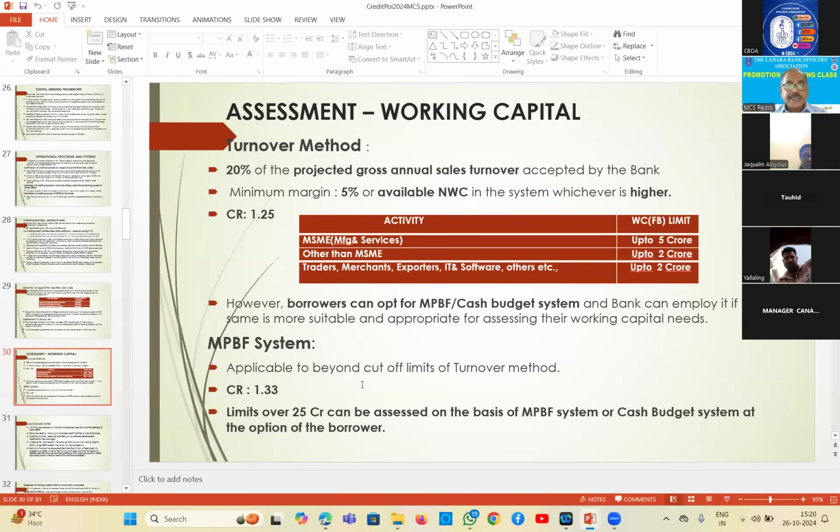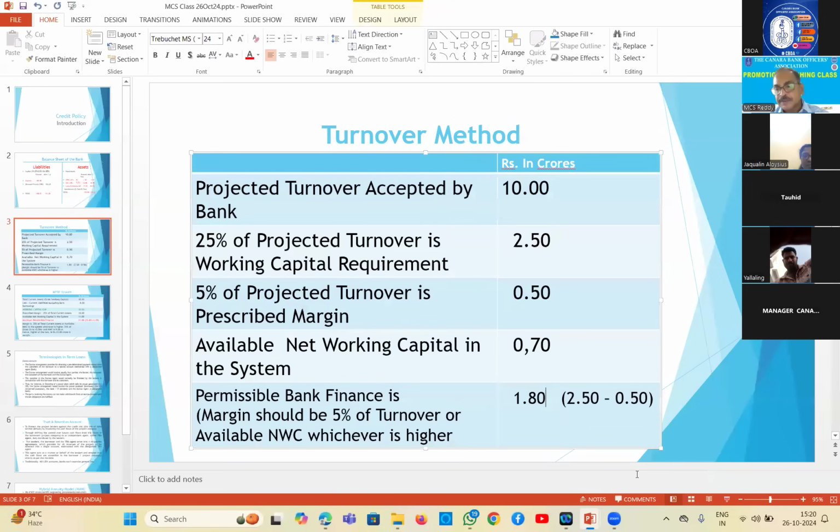And the second one is the MPBF system, maximum permissible bank finance. Why I am showing calculations is, in the exam also they are asking calculations. Simply by giving a turnover of 10 crores and available net working capital of 0.7 crore, they ask what is the permissible bank finance under the turnover method. Like that they are asking. Similarly, the MPBF system, maximum permissible bank finance system. Here also we will see how we calculate the MPBF system.